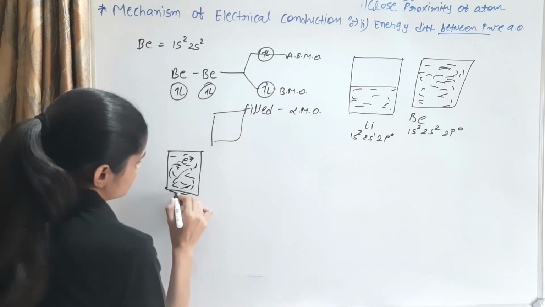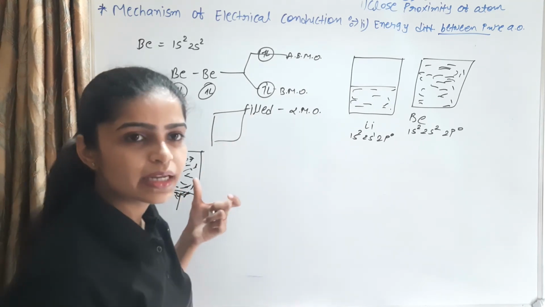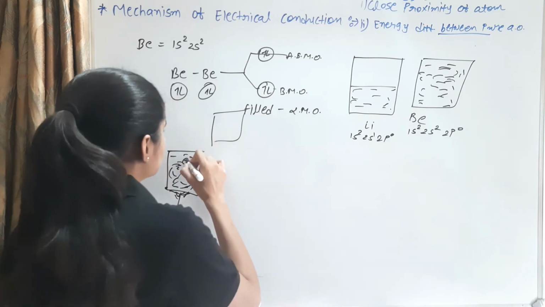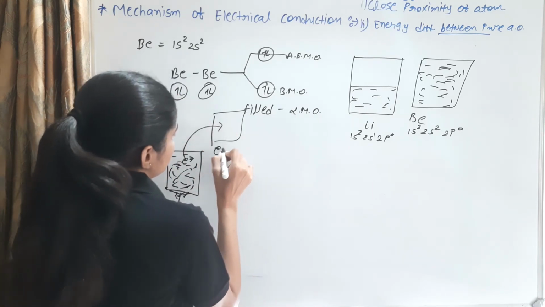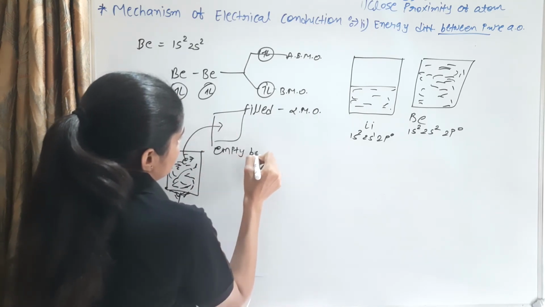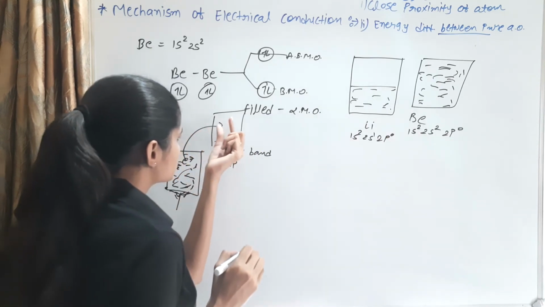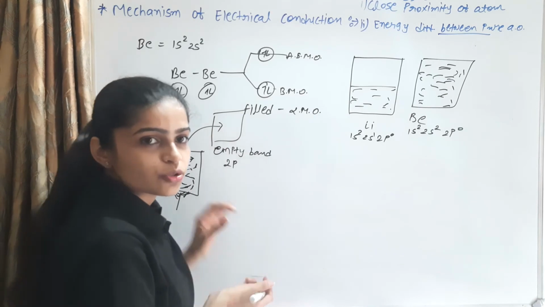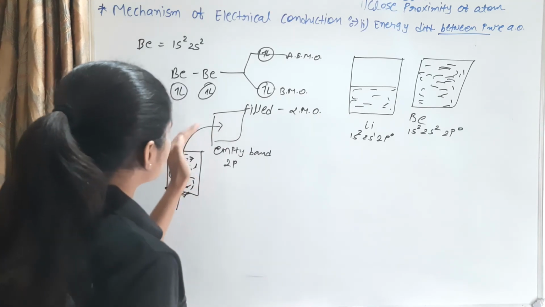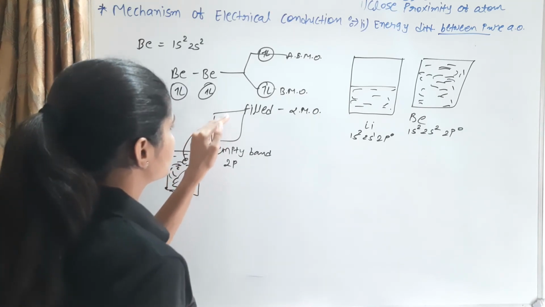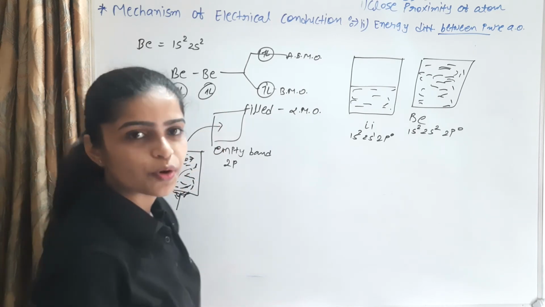When this is heated, electrons gain energy and can move towards this empty band. This empty band is produced by the 2p. It is an empty band, so the electrons easily move towards the 2p orbitals.